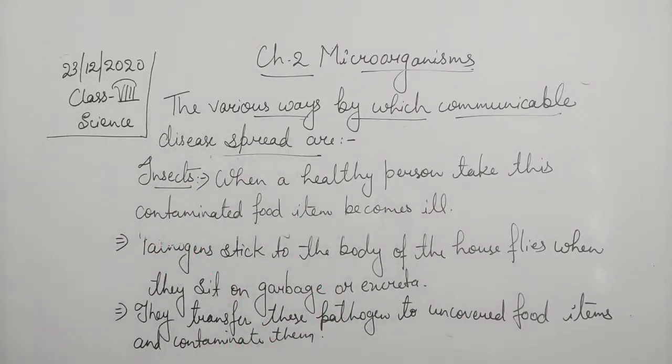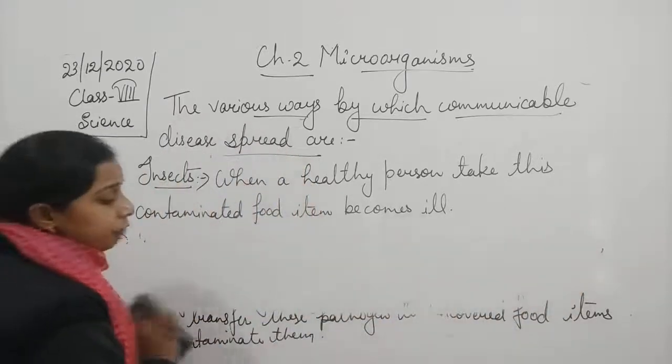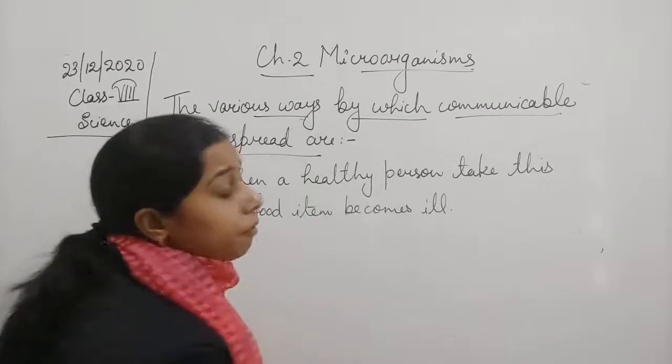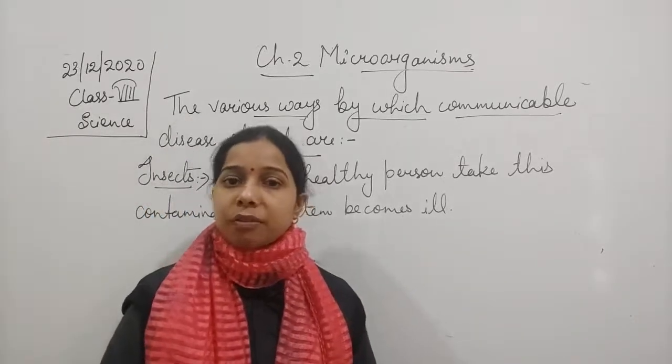Okay, so this was about the flies, how they used to contaminate and how they are also responsible for carrying the pathogen here. Okay, so this is about the flies.